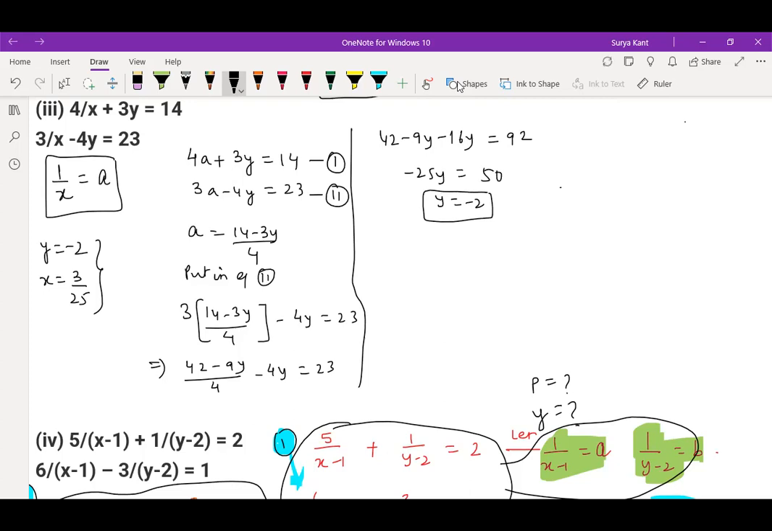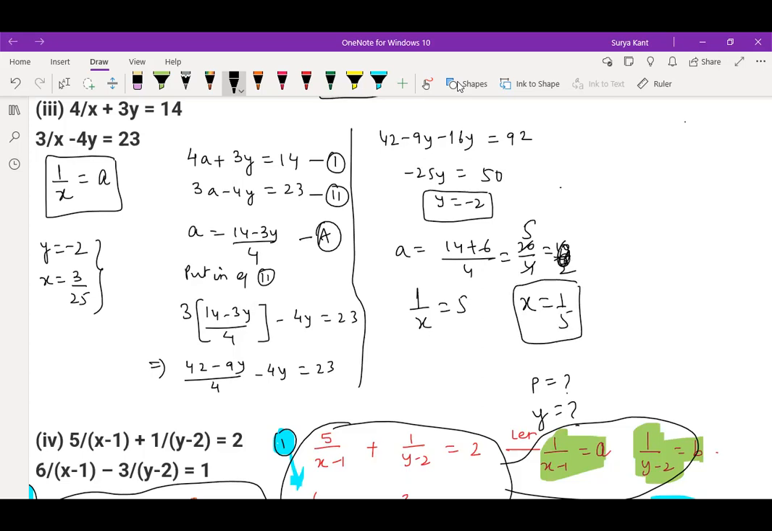Then y you put in which equation? The a equation, right? So a is equal to 14 plus 6 divided by 4. So 20 by 4, that is 5. Yes, that's correct. a is equal to 5. If a is equal to 5, then 1 by x is equal to 5. So x is equal to 1 by 5, right? Correct, sir. So y is equal to minus 2 and x is equal to 1 by 5.